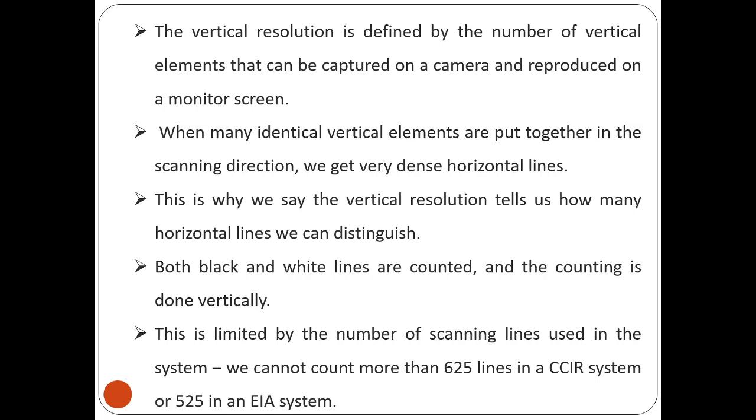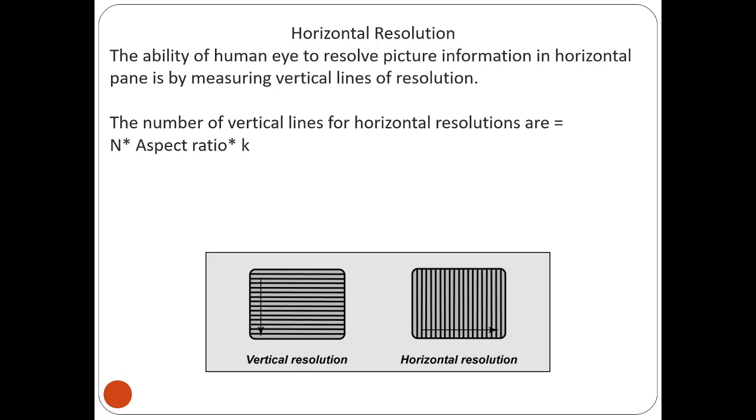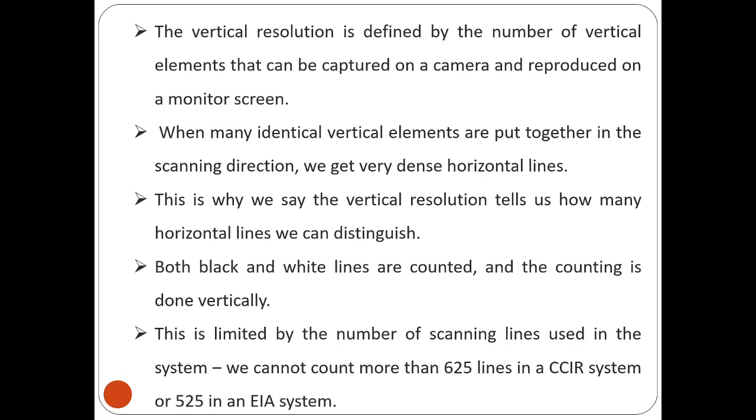So what is vertical resolution? Vertical resolution is defined as the number of vertical elements that can be captured on the camera and reproduced on the monitor screen. When many identical vertical elements are put together in the scanning direction, we get dense horizontal lines. This is why we say that the vertical resolution tells us how many horizontal lines we can distinguish.